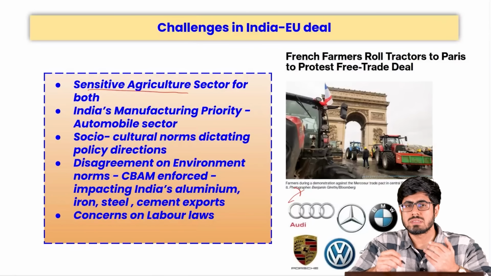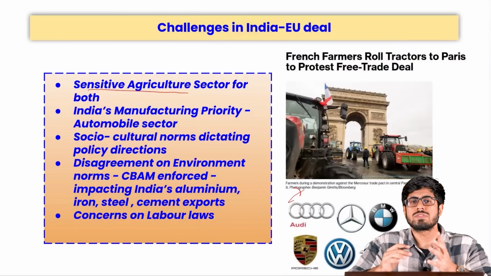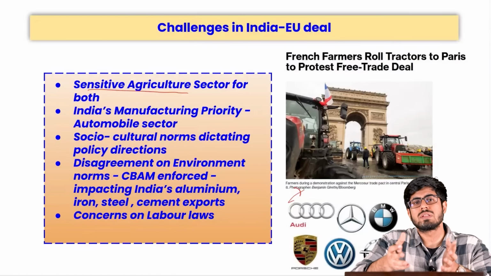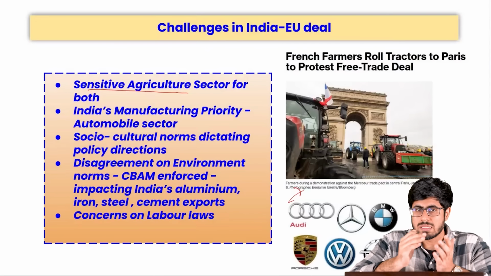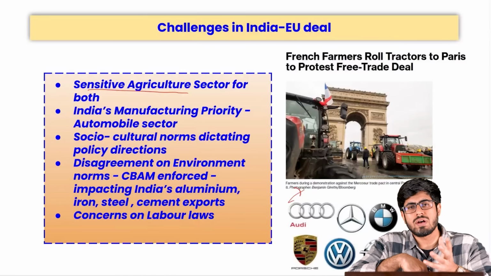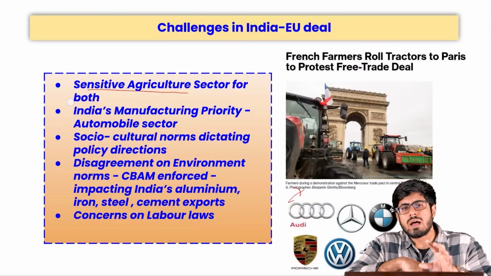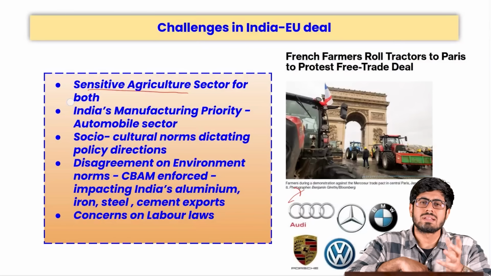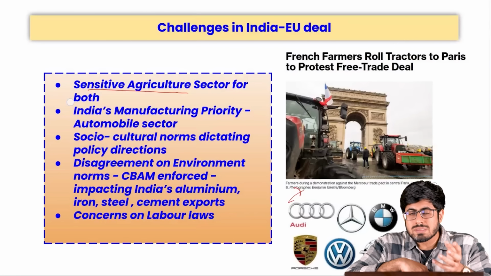Similar outrage might happen if such things are completed with respect to India also. Similarly, in India, we see a lot of protests by Indian farmers, as happened in the year 2020, and in the RCEP negotiation also, which eventually made India exit the RCEP as a whole. Thus, these remain some of the flaws that need to be ironed out.